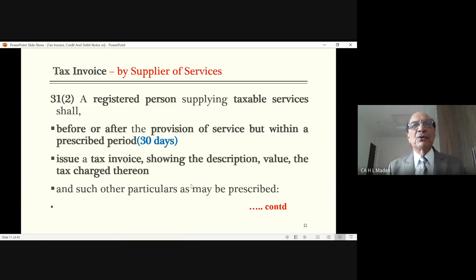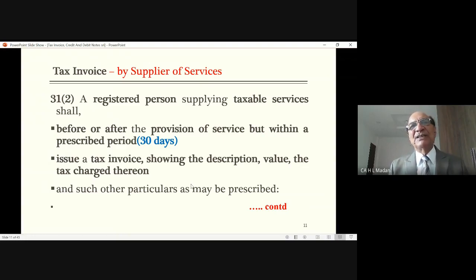For example, suppose I am giving the service of filing an income tax return. In income tax, the last date is that on 31st October the return has to be submitted. Now, if the return is submitted on 31st October, within 30 days I am supposed to raise the bill. But I have not raised the bill. Suppose I have raised the bill 3 months later. If the officer is checking my records and asks me, sir, in this case you have filed the return, please tell me on which date the return was filed. I tell him, sir, on 31st October.